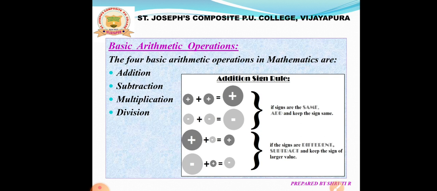Nothing but if the signs are different, subtract those values and keep the sign of larger value. We understand these rules better by taking some examples.